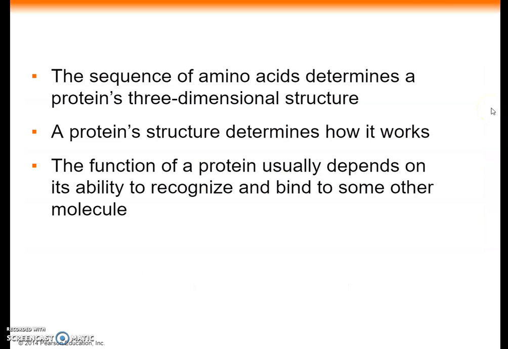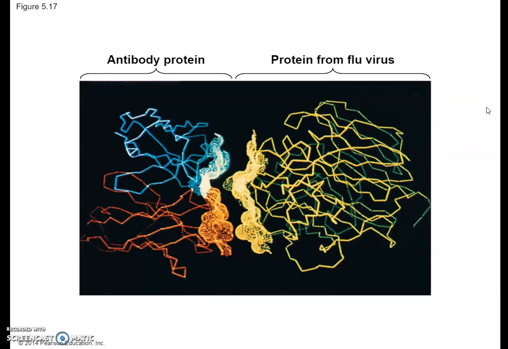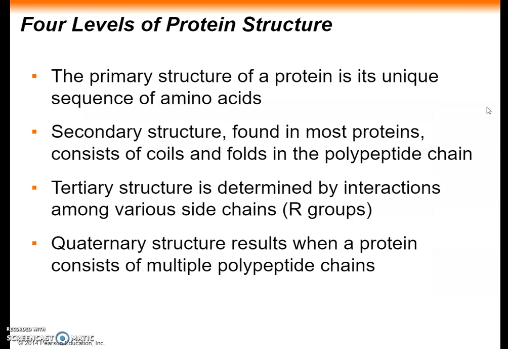In almost every case, the function of a protein depends on its ability to recognize and bind to some other molecule. For example, an antibody binds to a particular foreign substance. Natural signal molecules called endorphins bind to specific receptor proteins on the surface of the brain cell in humans, producing euphoria and relieving pain. Morphine, heroin, and other opiate drugs mimic endorphins because they're similar in shape and can bind to the brain's endorphin receptors. Here we have an antibody binding to a protein from a flu virus. The function of a protein is an emergent property resulting from its specific molecular order.